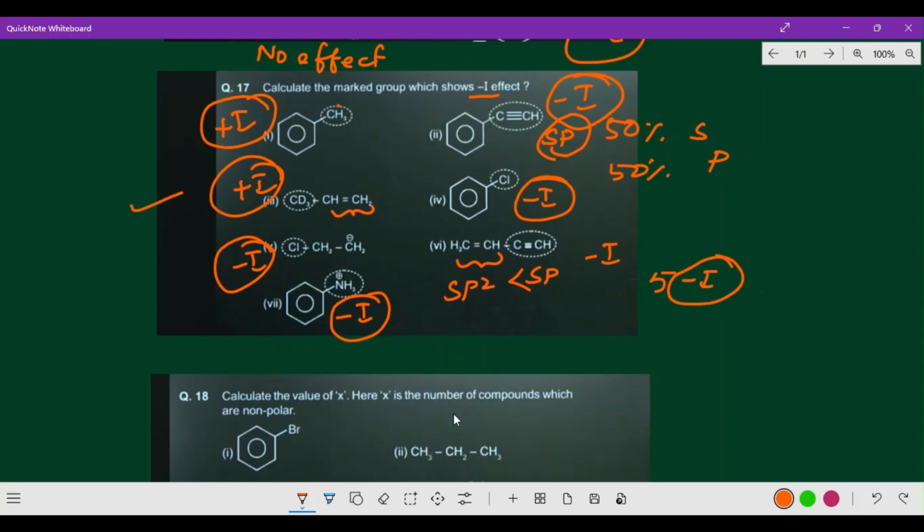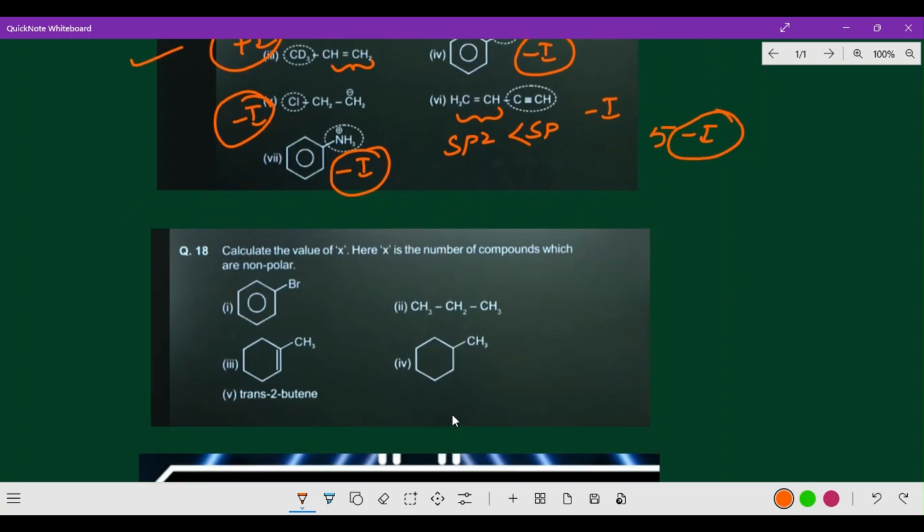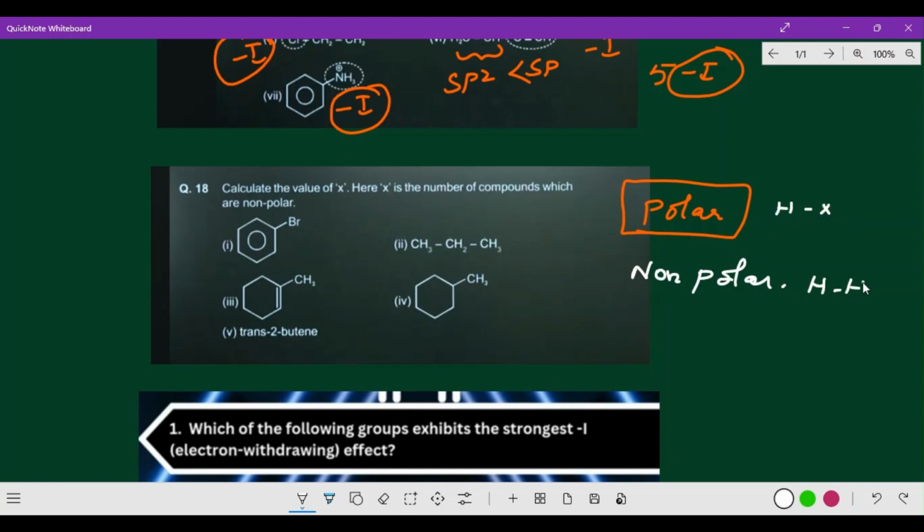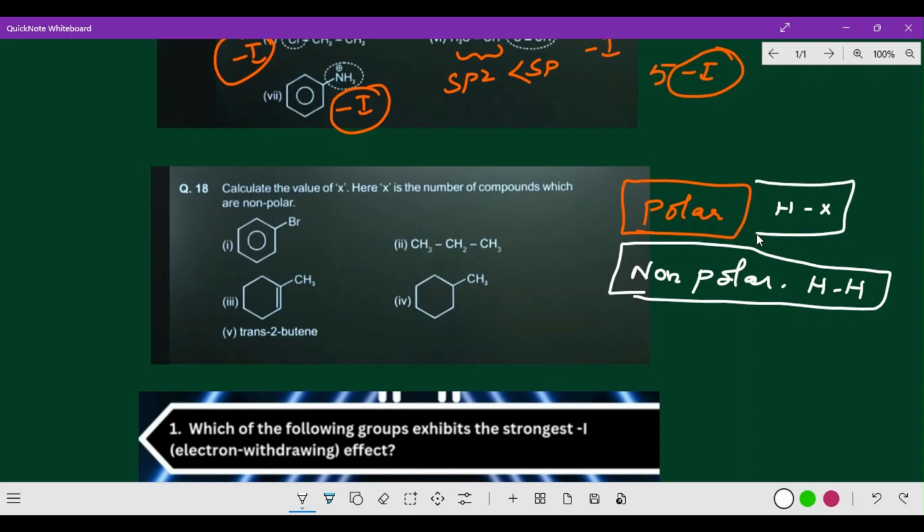Okay, now next one. Next question here, polar and non-polar you have to identify. What do you mean by polar? Polar means different kinds of atoms or groups present in the molecule, that is polar. And non-polar means same group atoms present in the molecule, that is non-polar. Right, so different kinds of atoms like H and X, and here hydrogen and hydrogen. So please remember, non-polar means the same kind of atoms are present in the molecule, whereas polar means different kinds of atoms present in the molecule.